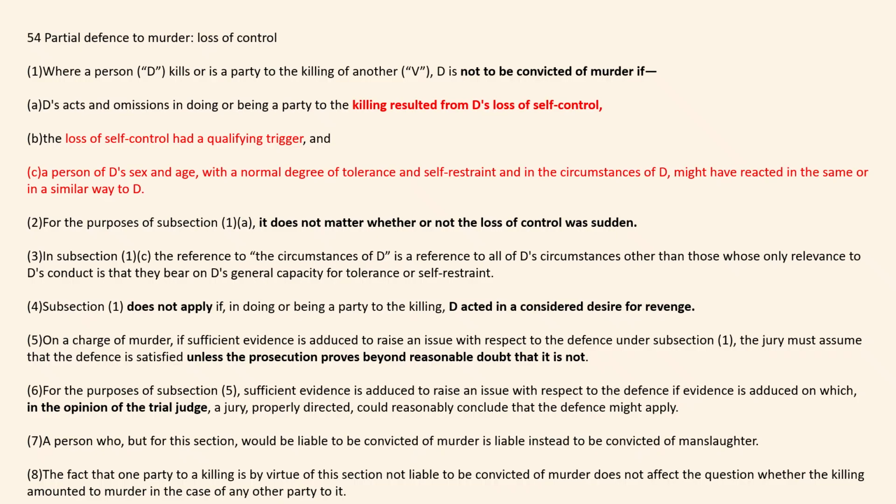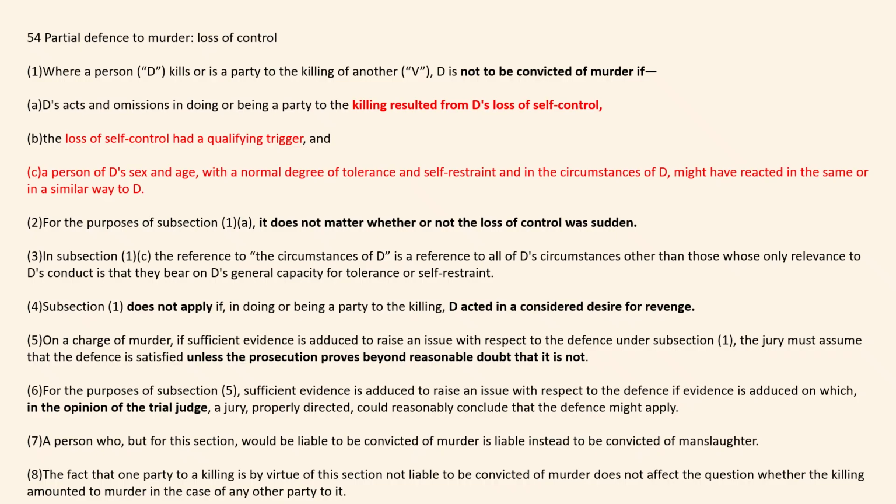Look at subsection 6. For the purposes of subsection 5, sufficient evidence is adduced to raise an issue with respect to the defence if evidence is adduced on which, in the opinion of the trial judge, the jury properly directed could reasonably conclude that defence might apply. And I'm going to look at what that means in a future slide. Subsection 7: a person who, but for this section, would be liable to be convicted of murder is liable instead to be convicted of manslaughter. So that's if it's successful.